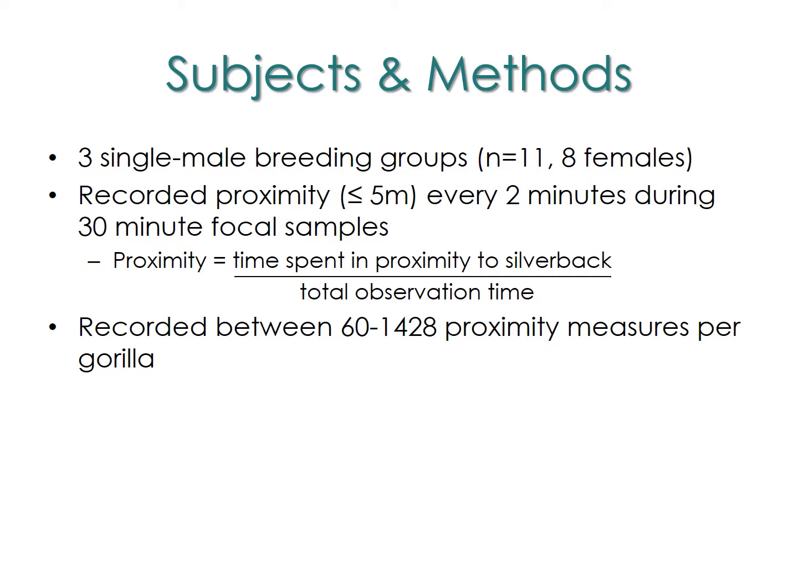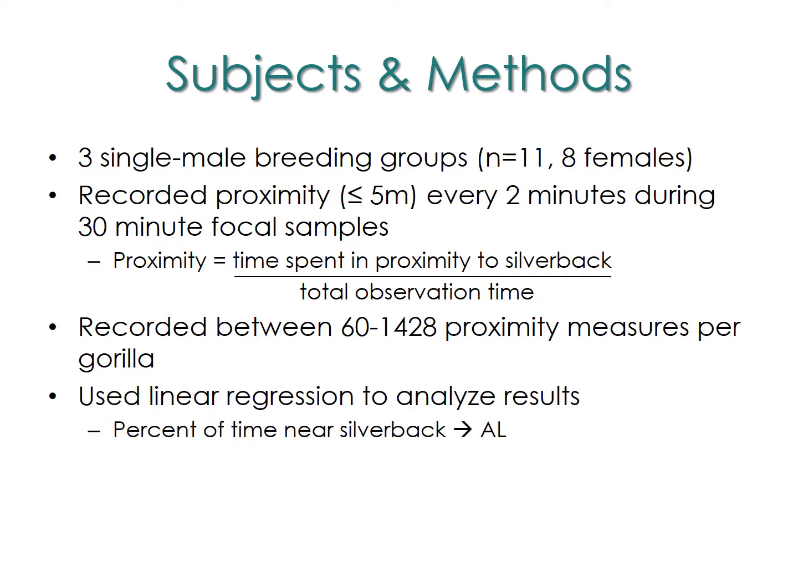Now, some gorilla groups were out all of the time, but for some other groups, there were some infant births going on, and so gorillas had a lot more choices as to whether or not they were out in the public viewing area. And so for some gorillas, we don't have as many data points. And then we used a linear regression to determine if there was a relationship between the amount of time females spend in proximity to the silverback and their allostatic load.